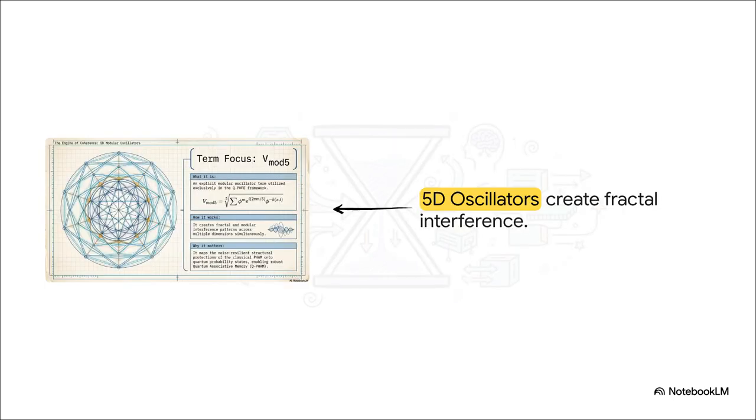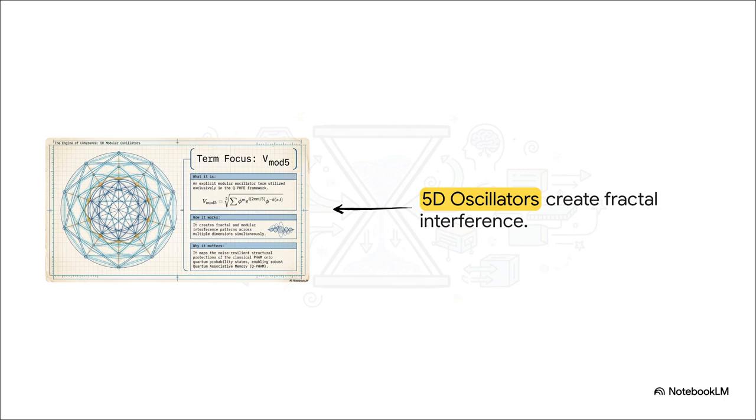Okay, let's dive into this final marvel, the 5D modular oscillator. This is a specialized component that creates fractal interference patterns across multiple dimensions, allowing those noise-resilient protections we just saw to exist directly inside quantum probability states. Just look at the sheer geometric complexity of this structure.